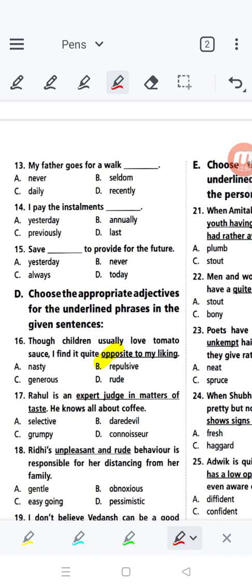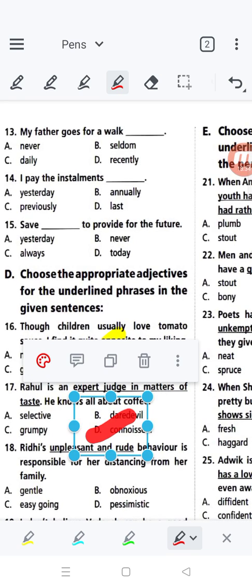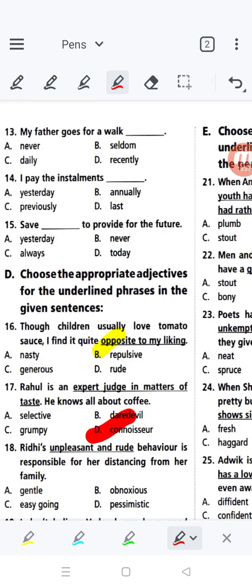Okay, see the next one. Rahul is an expert judge in matters of taste. Expert judge, he knows about coffee. So what is an expert judge? The options are selective, daredevil, grumpy, or connoisseurs. What would be the correct option? Check, it is not selective. Expert judge in matters of taste. One who is an expert judge in matters of taste is known as a connoisseur, not daredevil, not selective or grumpy. D number, connoisseurs, is the correct answer. So this would be connoisseurs, correct.